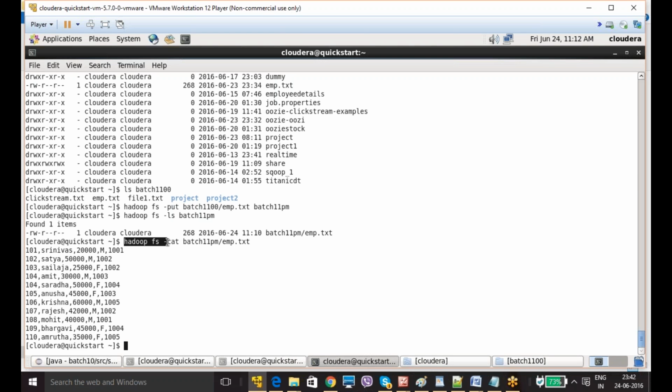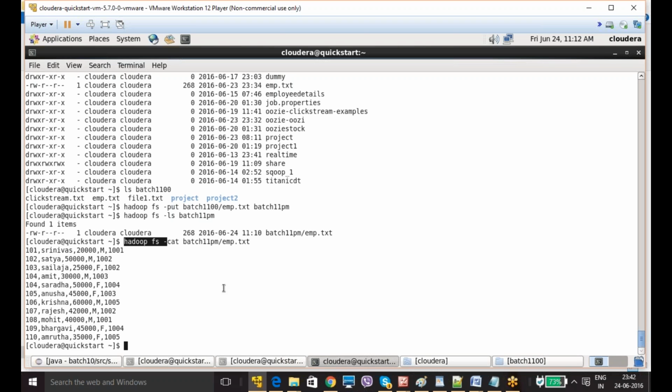Within the Linux system we use cp. Even within the Hadoop system you can use cp, but to copy the data from the Linux system to the Hadoop system you use put, because the Linux file system is different from the Hadoop file system. The Linux file system is a normal file system, whereas the Hadoop file system is a distributed file system.